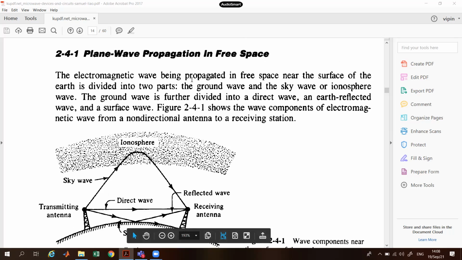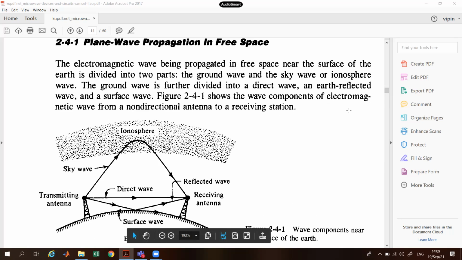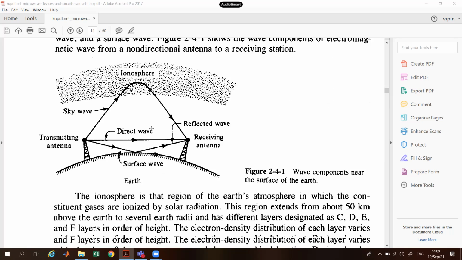So we can say the electromagnetic wave being propagated in free space near the surface of the Earth is divided into two parts, the ground wave and the sky wave, or you can say the ionosphere wave. The ground wave is further divided into a direct wave and an Earth reflected wave. So this one is the direct wave, and then there's the Earth reflected wave. The figure shows the components as I explained.